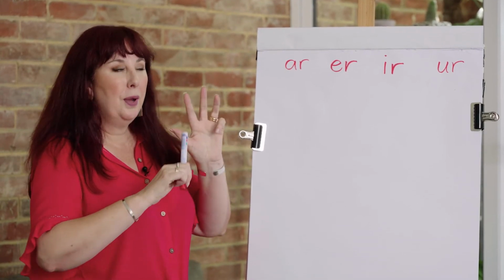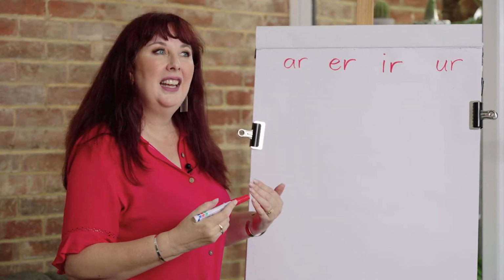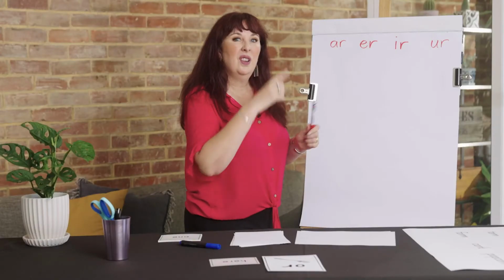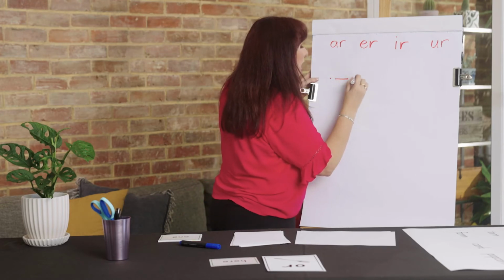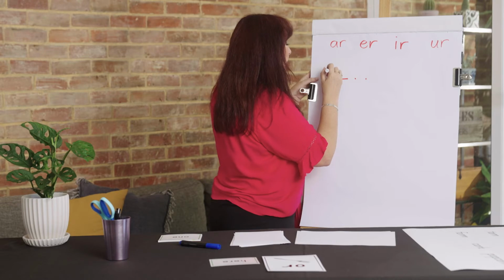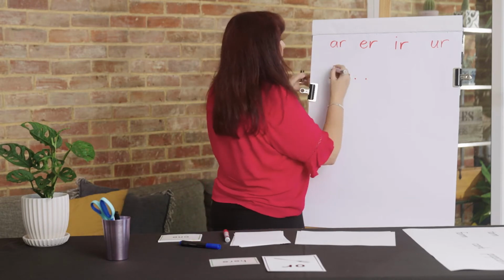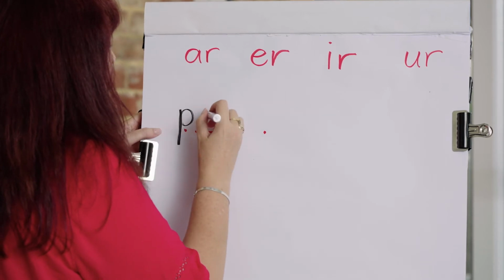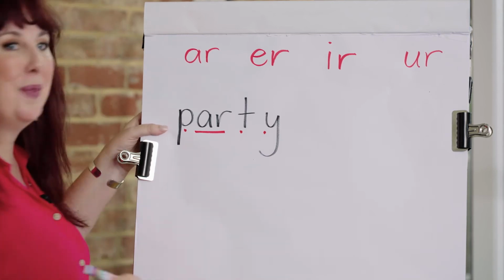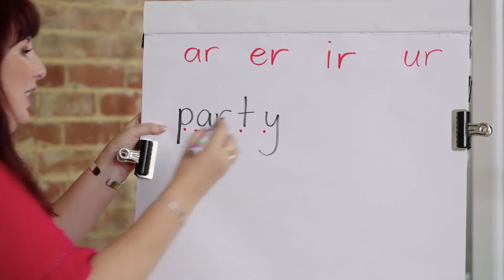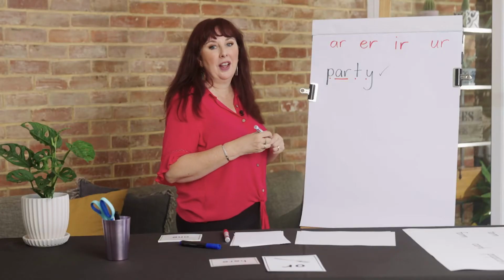P-A-R-T-E. E at the end of a word. Okay, let's go. P-A-R-T-E. Might grab my black texter. It's a bit easier for people to read. P-A-R-T-E. Party. I love going to people's parties. Give yourselves a tick if you wrote party like that.